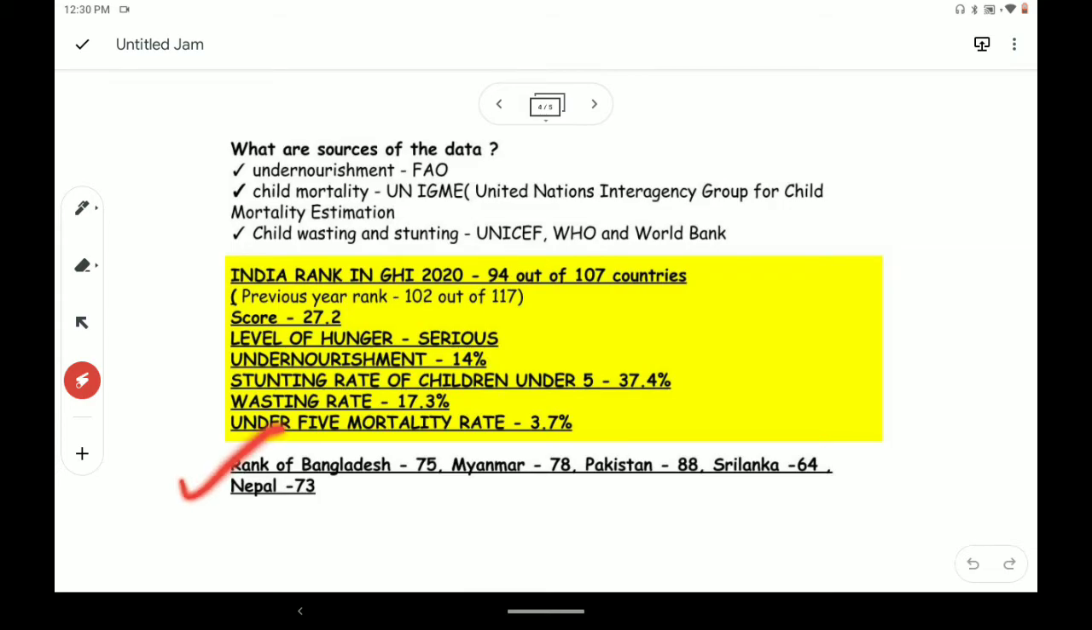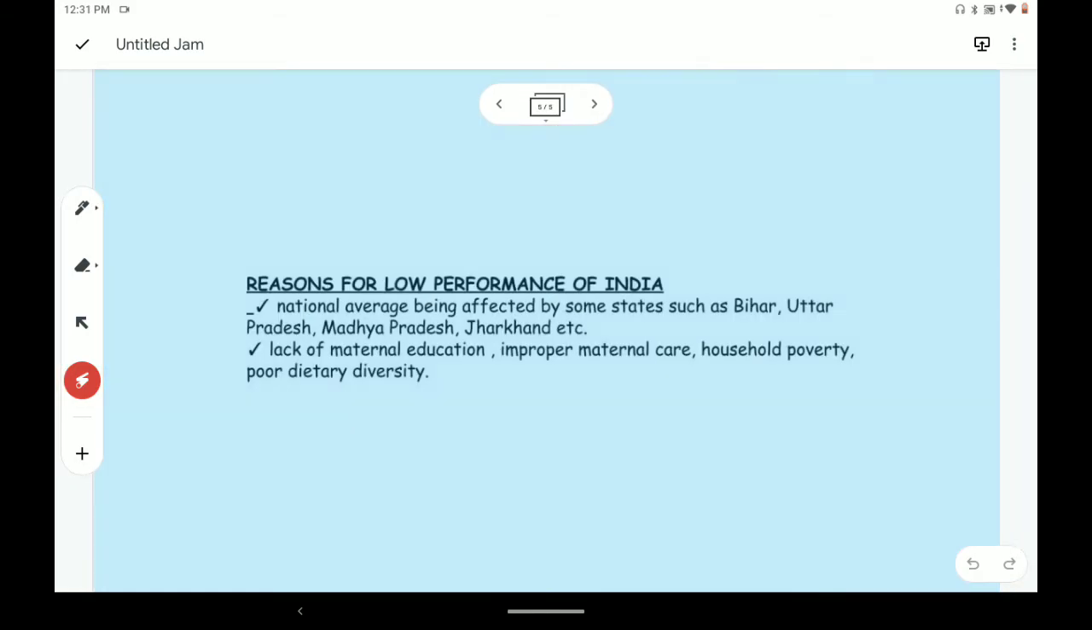Also, comparing India's rank, various other neighbors have done better than India. Rank of Bangladesh is 75, Myanmar 78, Pakistan even is better at 88, Sri Lanka is 64, Nepal is 73, but India is 94. So just imagine the rampant hunger and the situation that is at the grassroots level in India.